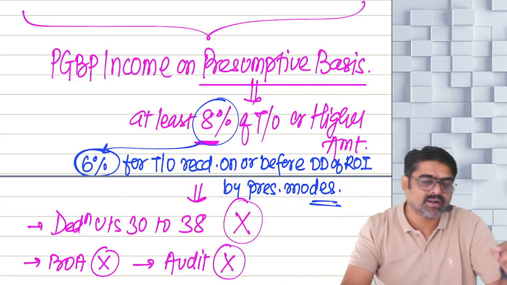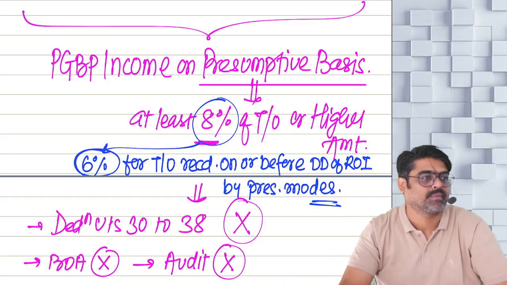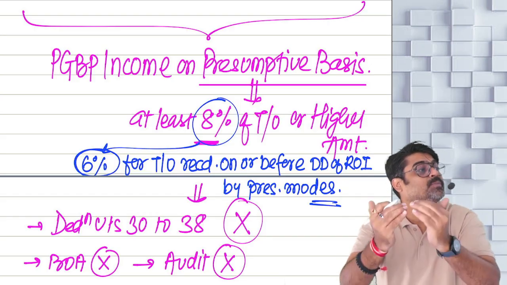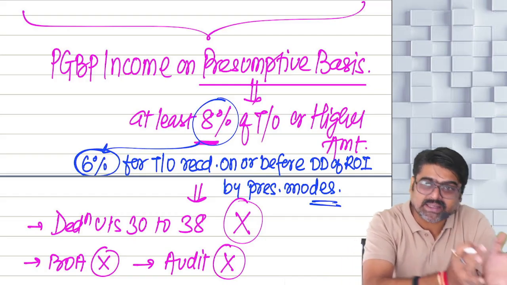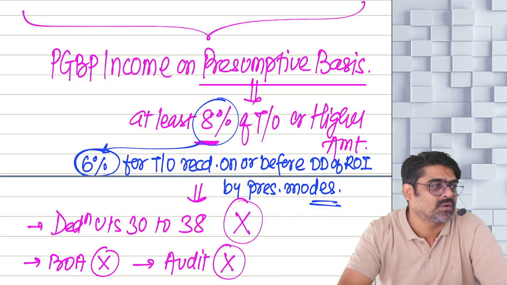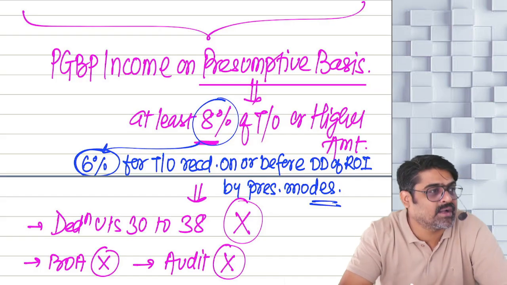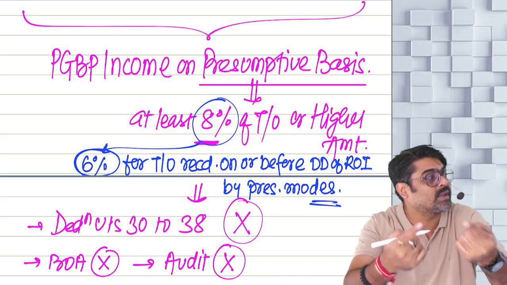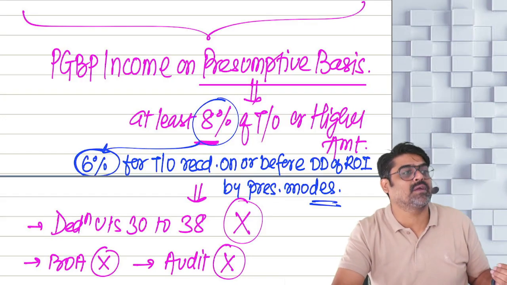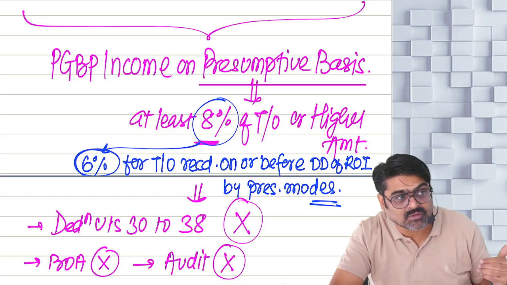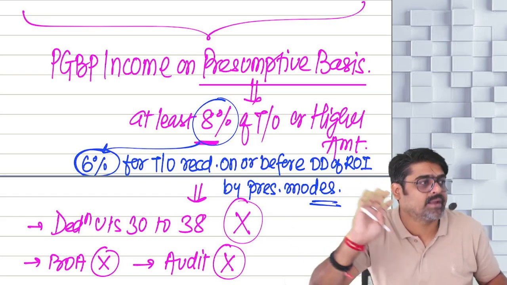The answer is yes. But in the year in which you show the lower profits, calculate them as per normal provisions by taking all the deductions of sections 32 and 38. Yes or no? And in that year, you will maintain the books of accounts and get them audited if for that year your total income is more than the basic exemption limit. And remember, for the next 5 years now, even if the turnover is within limits, you will not be allowed to follow 44AD.